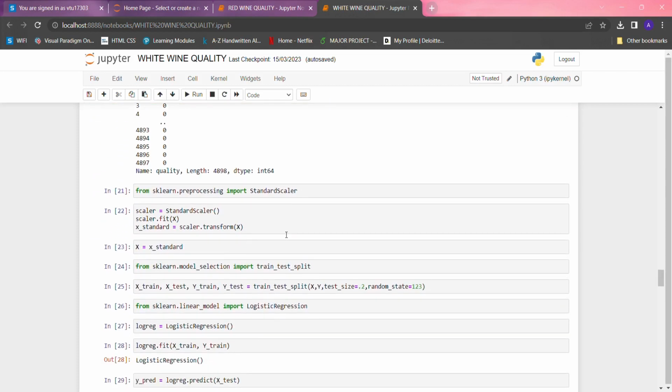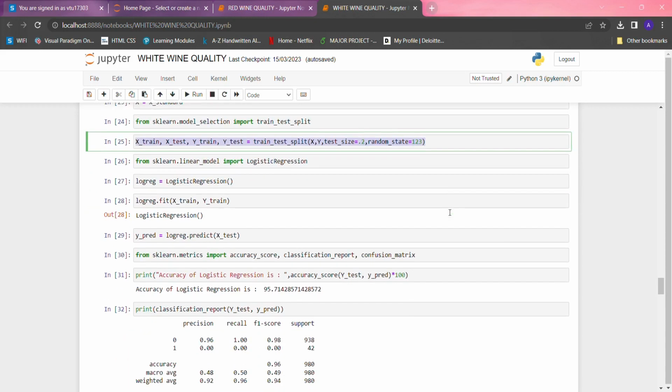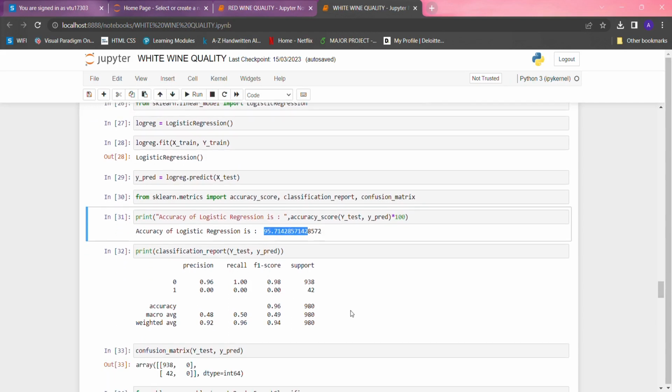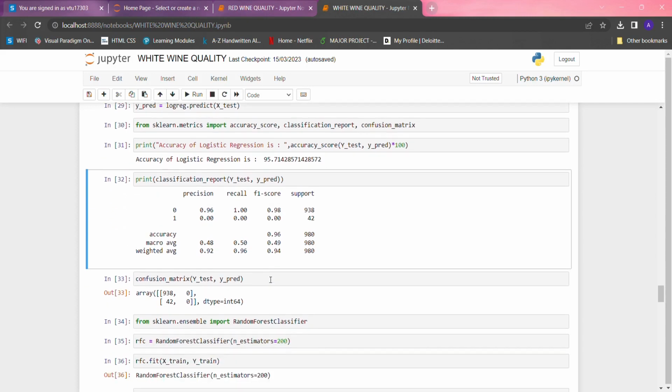And here we standardize the data, and we divided our data into training and testing data, in which the data is split into an 8:2 ratio, in which 80% is the training data and 20% is the testing data. Here we applied our logistic regression model, which gave an accuracy of nearly 55.7 percent, and the feature score is also very high, which is 0.98.